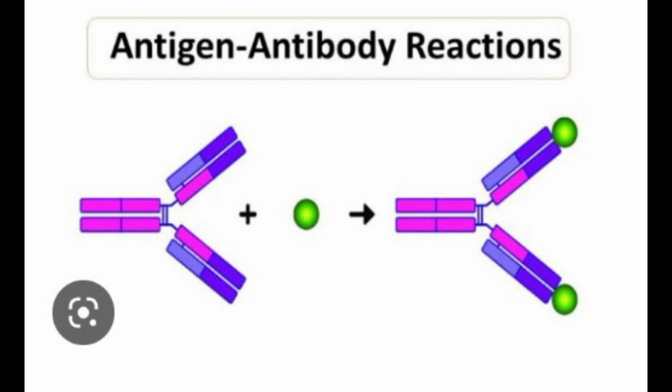Co-agglutination. The principle of this test is shown in the figure. This test is used for detection of bacterial antigen in the blood, urine, and CSF. Neisseria gonorrhoeae, Streptococcus pyogenes, and Haemophilus influenzae antigens can be detected by this method.